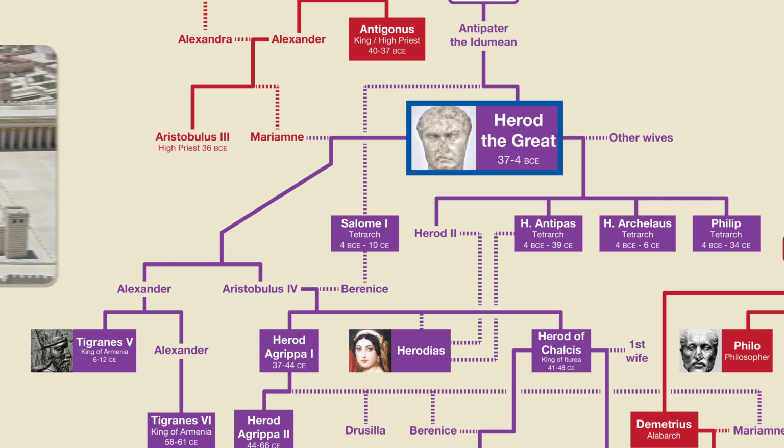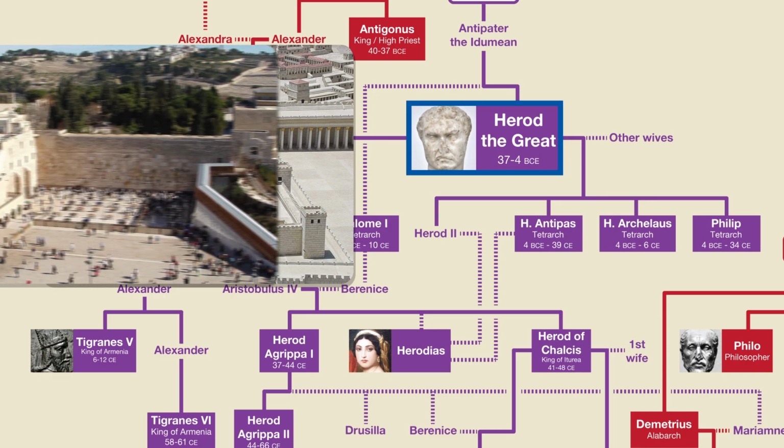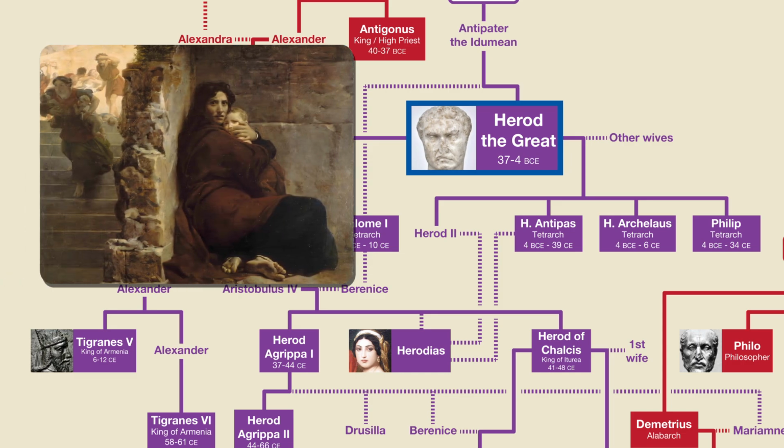two things. First, he undertook a major renovation and expansion of the Second Temple in Jerusalem, and in fact the only part of the Jewish temple that still exists today is a section that was added by Herod. That section is known as the Western Wall, or Wailing Wall. The second thing he's often associated with is the Massacre of the Innocents, an event that is recorded in the Gospel of Matthew, but for which there is no evidence outside the New Testament.